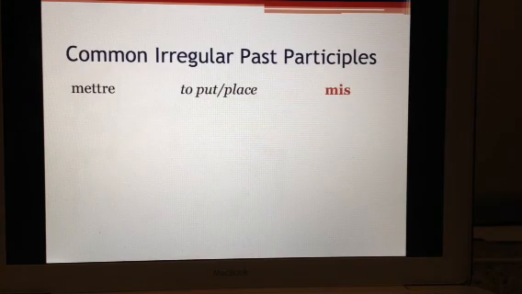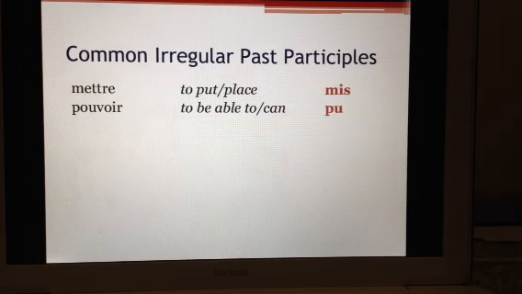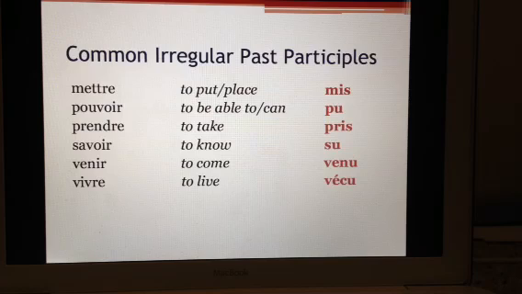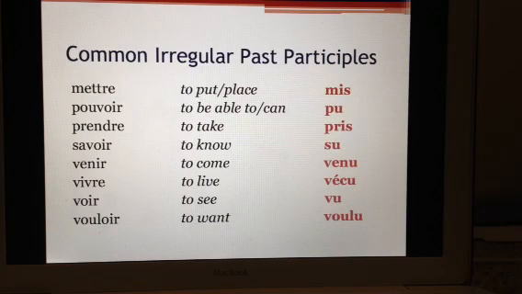Mettre, mis. Pouvoir, pu. Prendre, pris. Savoir, su. Venir, venu. Vivre, vécu. Voir, vu. And vouloir, voulu.